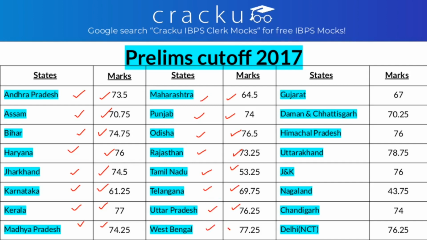West Bengal it was 77.25, in Gujarat it was 67, in Daman and Diu it was 70.25, and in Chhattisgarh it was 70.25. In Himachal Pradesh it was 76, in Uttarakhand it was 78.75, in Jammu and Kashmir it was 76, in Nagaland it was 43.75, in Chandigarh it was 74, and in Delhi it was 76.25. So this was your prelims cutoff for 2017.